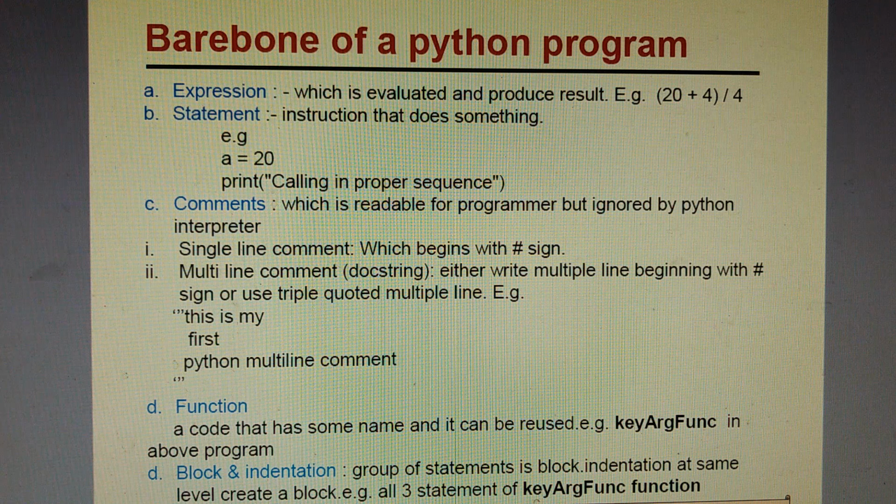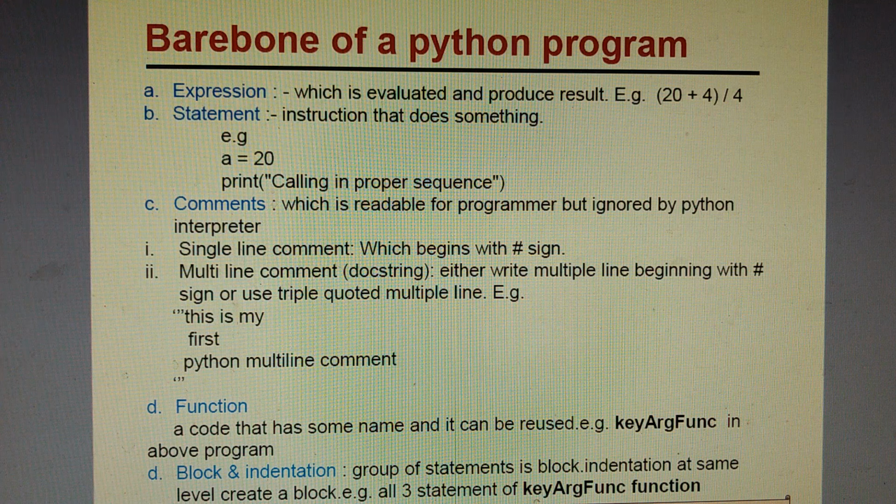Comments, if required, if you want to put remarks in the program, you can use comments. It can be a single line comment or a multi-line comment. Function is used to make the program much faster. We have inbuilt functions, many functions which are already there in Python libraries, and we can make our own functions also, which are known as user defined functions, which we'll be doing very soon. And block and indentation, this is very important. This is a key part of the Python program.